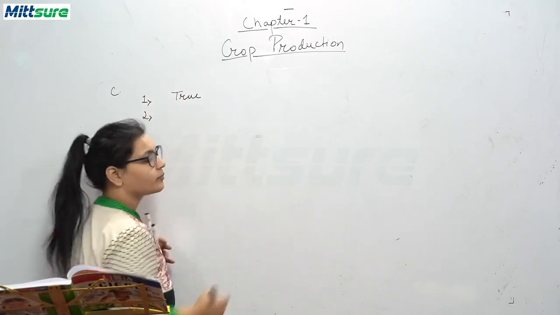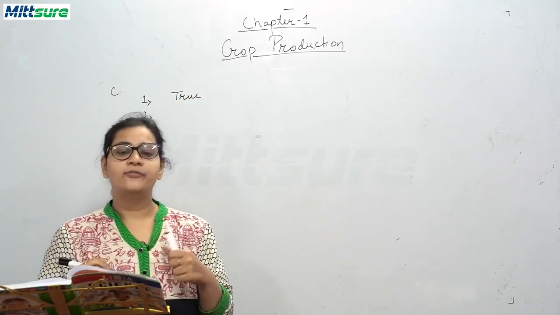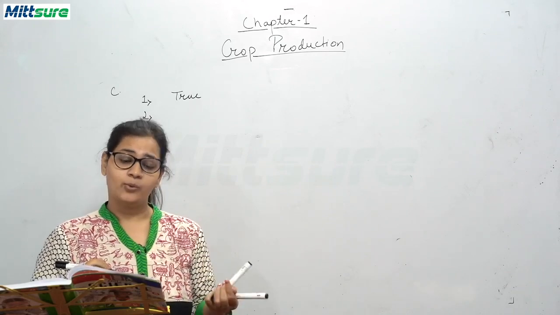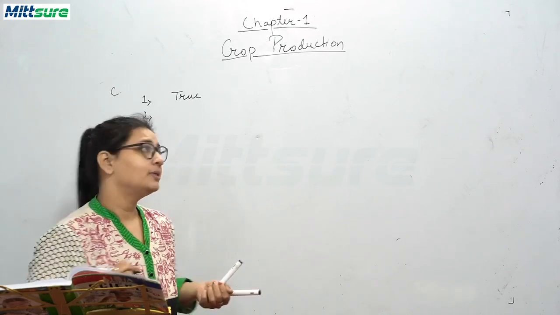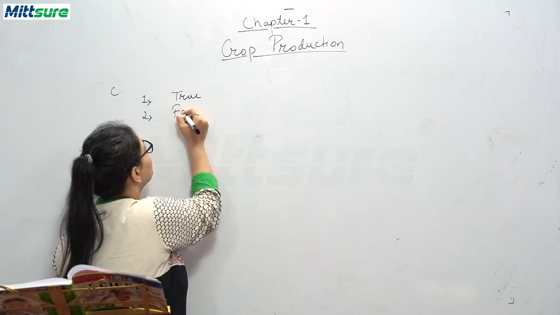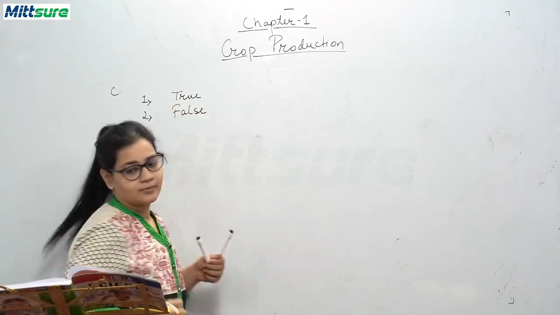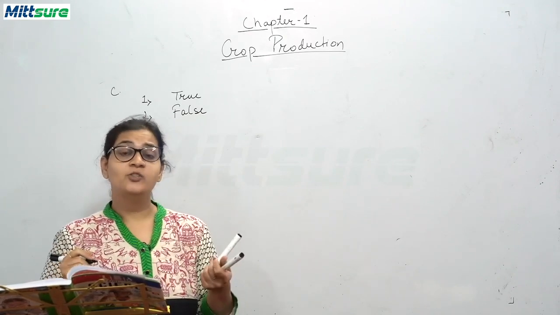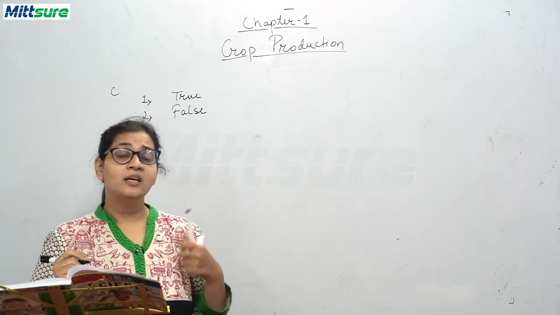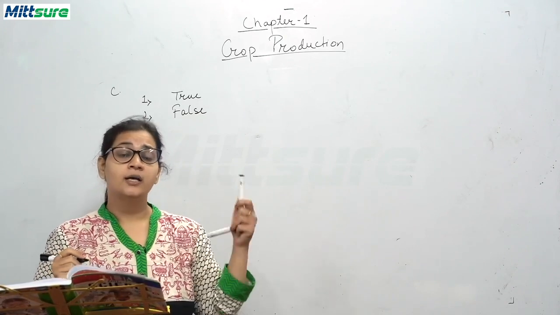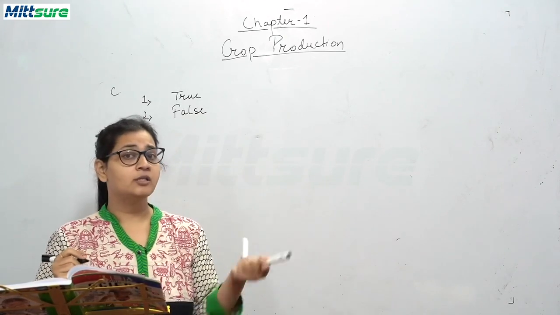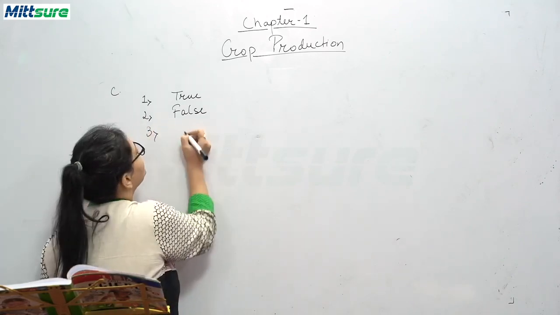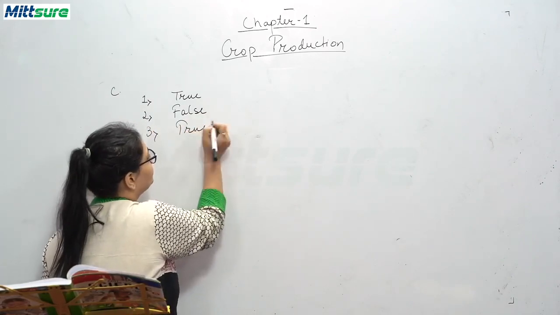Second, teak is a fiber crop. Teak is a fiber crop? No, it is a timber crop. So, false. Now, poppy is a medicinal plant. As I have told you, poppy is an addictive plant. It is prescribed by doctors in a very limited quantity. So, yes, it is a medicinal plant and this is true.